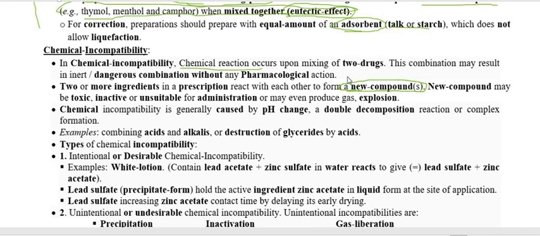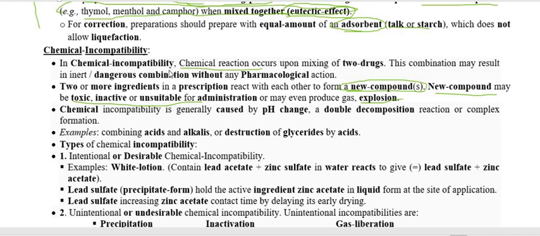This is very important because a chemical reaction occurs between the two or more drugs or chemicals, and that new compound may be toxic, may be inactive, may be unsuitable, and therefore this is very important while giving the drug to a patient.